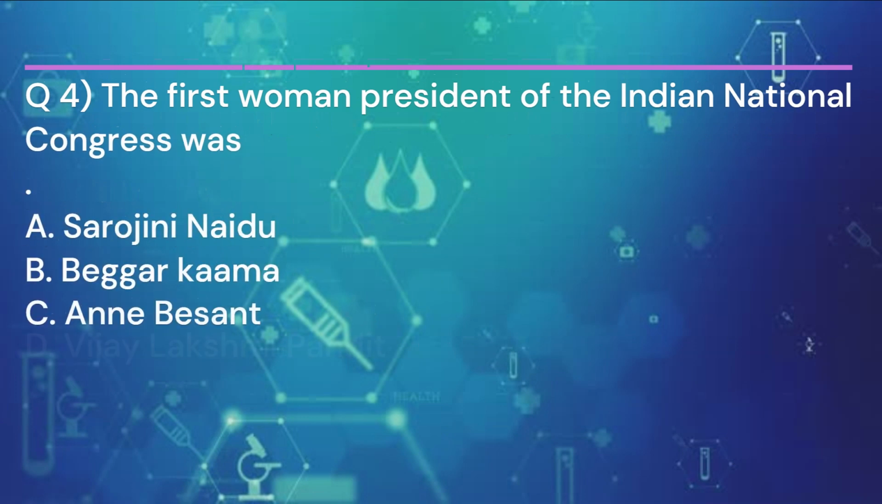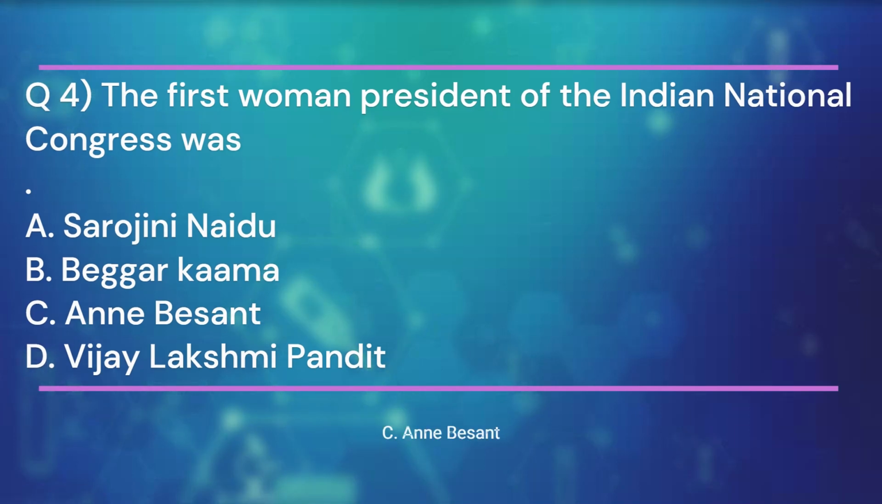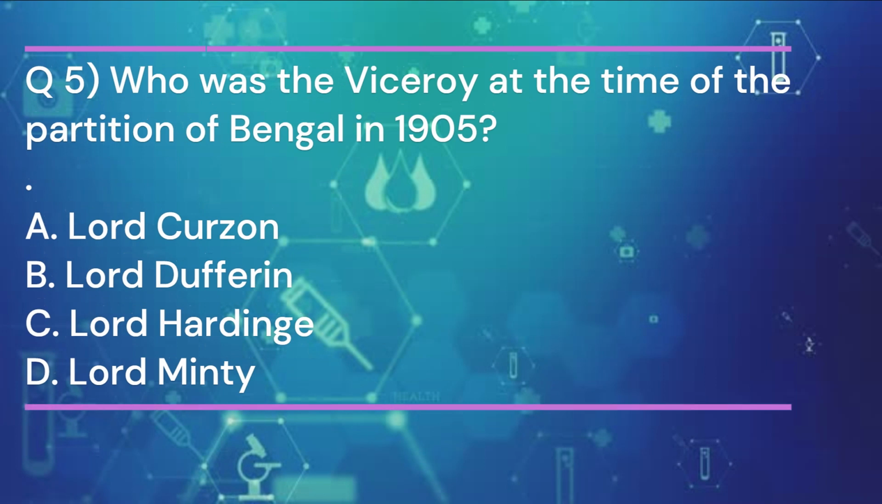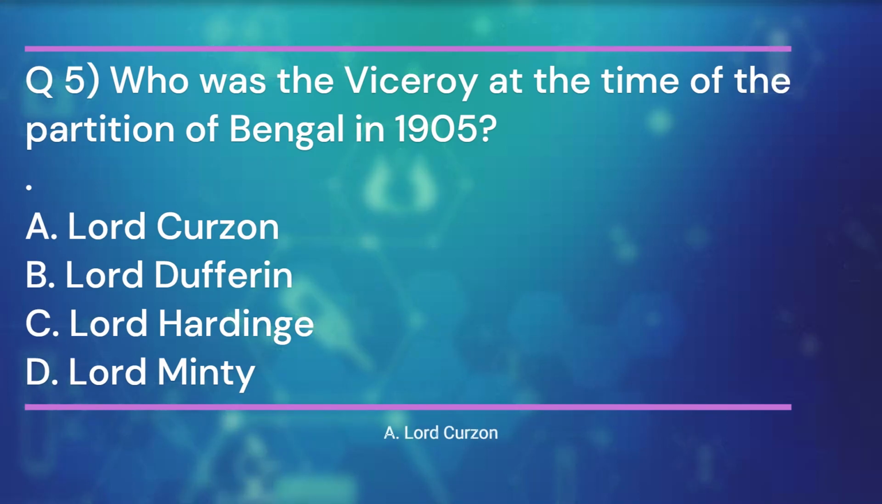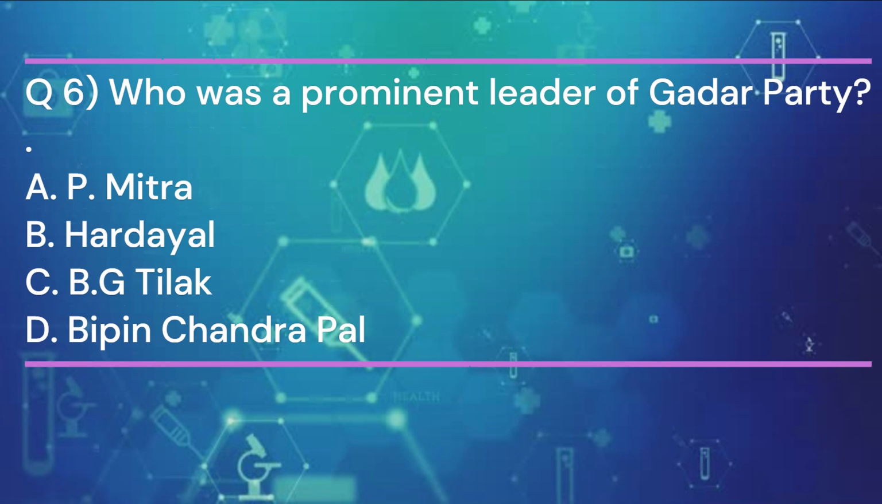The first woman president of the Indian National Congress was. And the answer is C. Annie Besant. Question 5. Who was the viceroy at the time of the partition of Bengal in 1905? And the answer is A. Lord Curzon. Question 6. Who was a prominent leader of Gadar party?